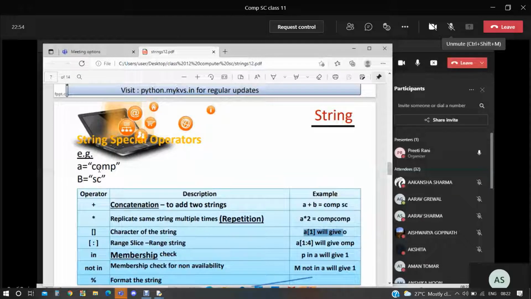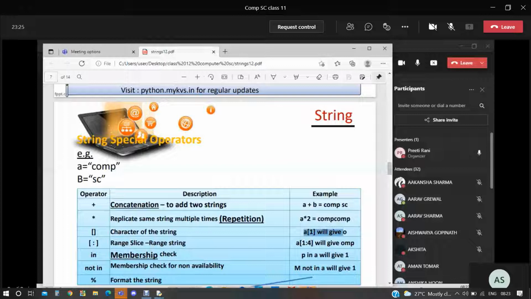Range slice and range string. Then 1 to 4 is given there, it will give OMP. It is starting from 1 to 4, so it will give OMP. 1 to 3 is given there. Why 1 to 3? 4 will be excluded.